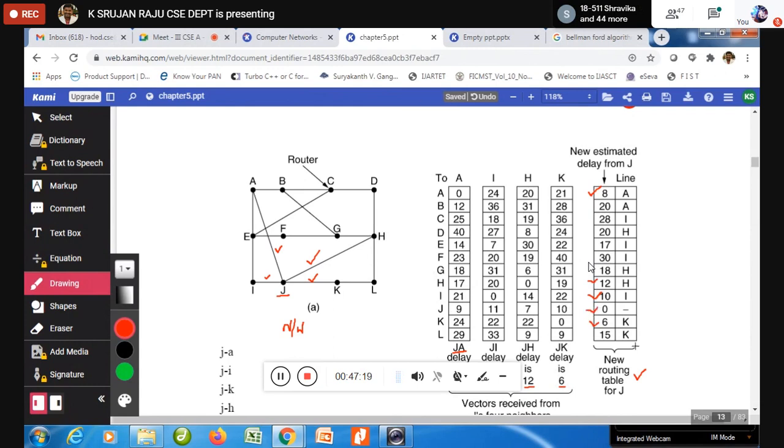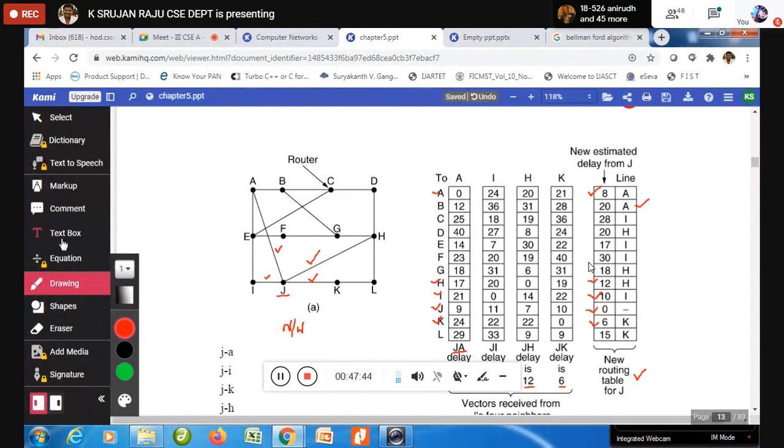So now simply what has happened in the J table is that the routes for A are completed, and then H is completed, I is completed, J to J is completed, and K is completed. So now it needs to compute J to B. How should it compute J to B?